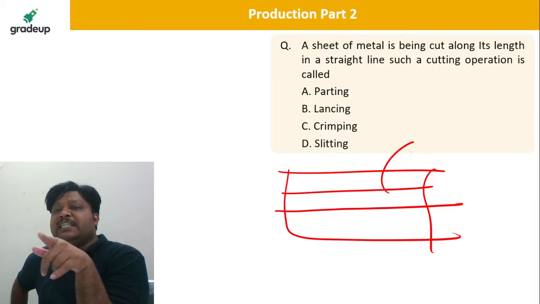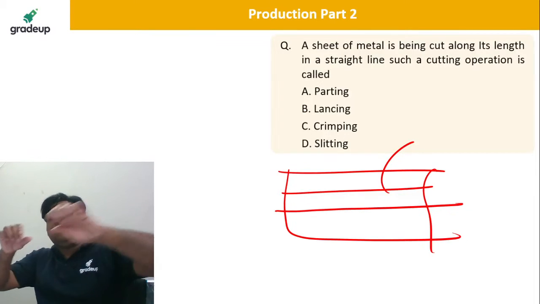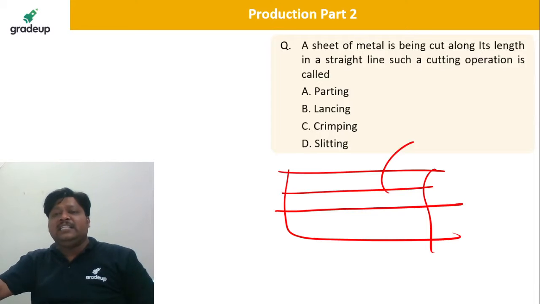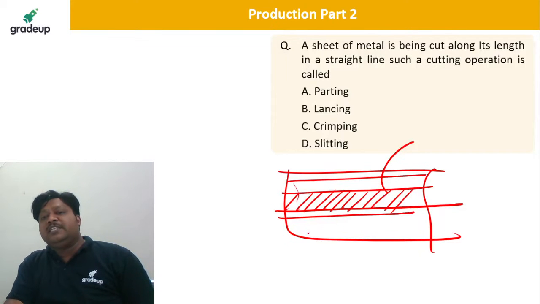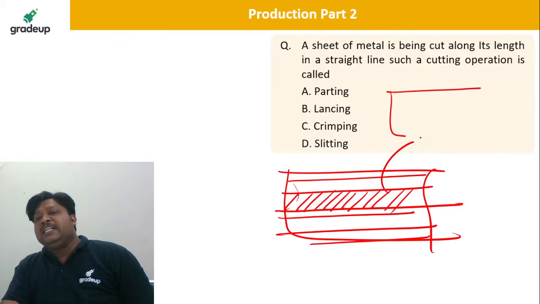See, whenever you are cutting the sheet along the straight line and making small strips, okay, like this, one complete sheet is getting converted into small strips. So that is the slitting operation. Lancing operation, that is you are cutting midway in the sheet and just making it unfold, okay.